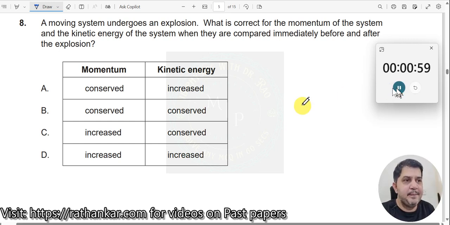Question number 8. A moving system undergoes an explosion. Okay, what is correct for the momentum of the system and the kinetic energy of the system? The moment you say it's an explosion, momentum is always conserved.